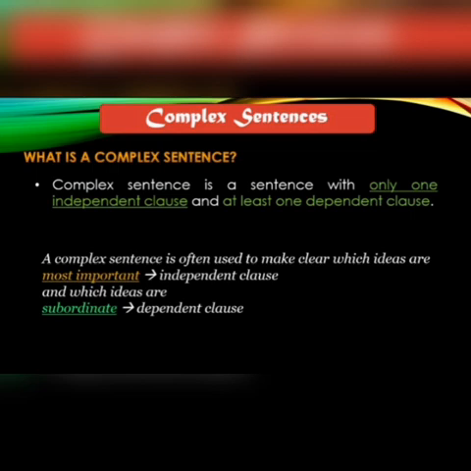A complex sentence is often used to make clear which ideas are most important, the independent clause, and which ideas are subordinate, the dependent clause.